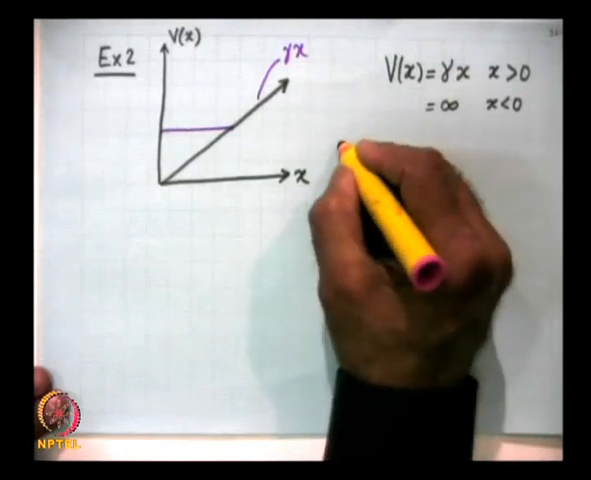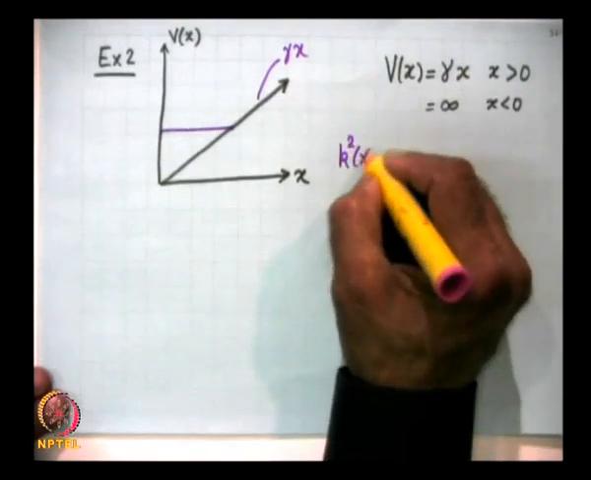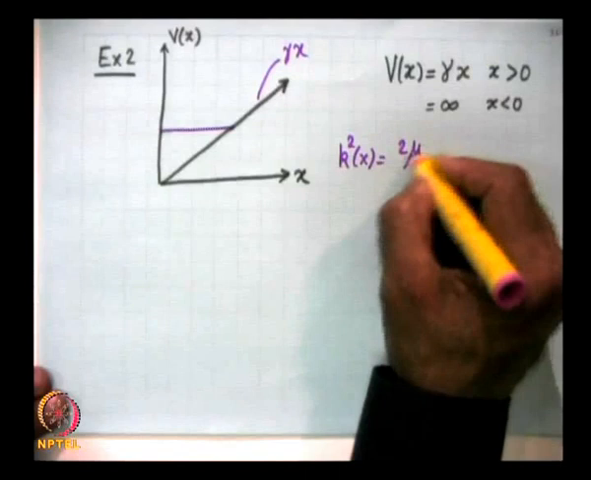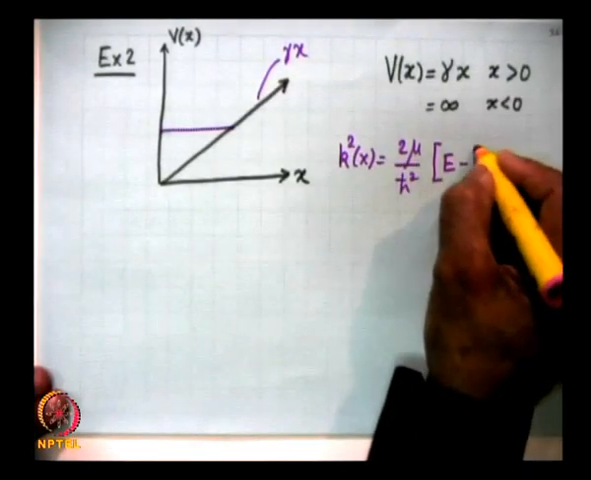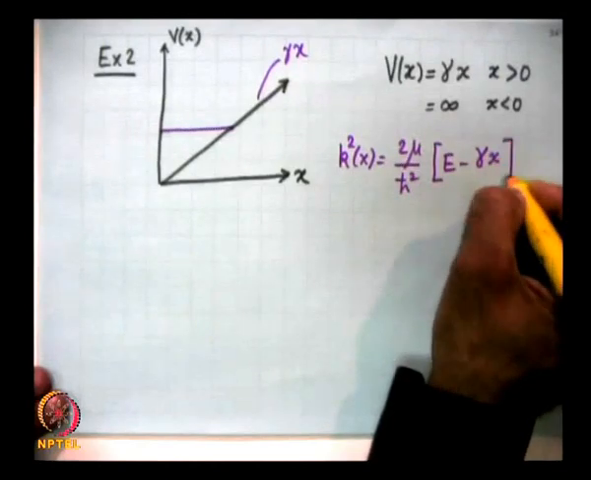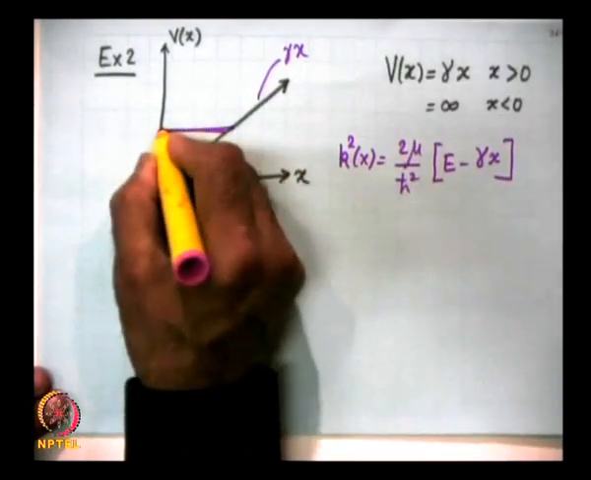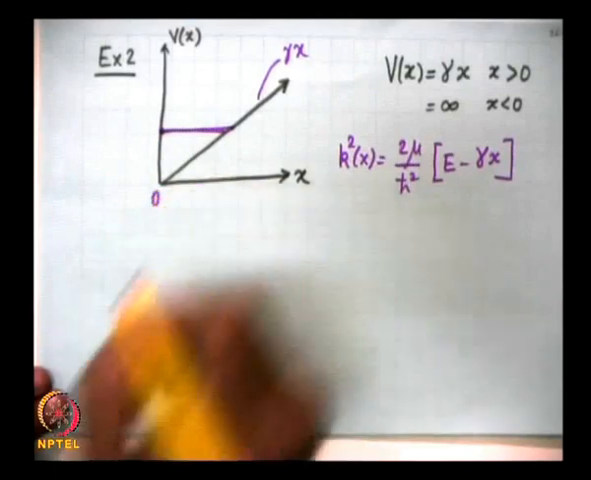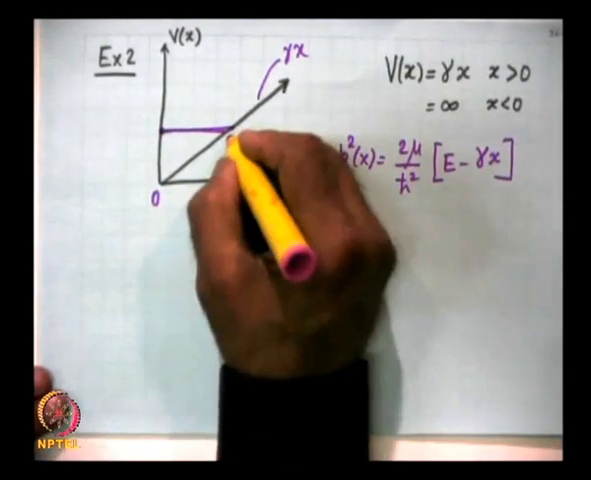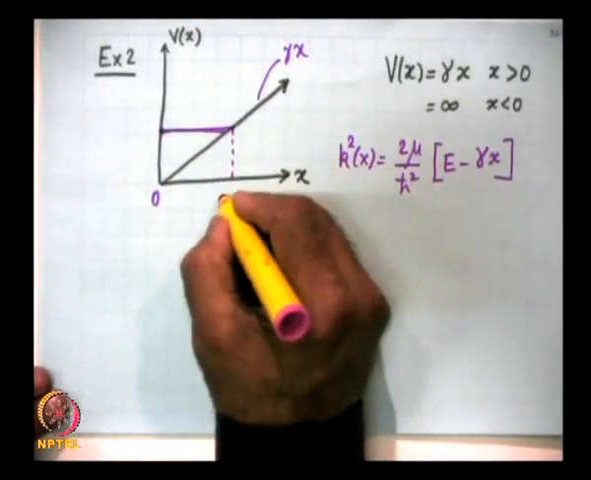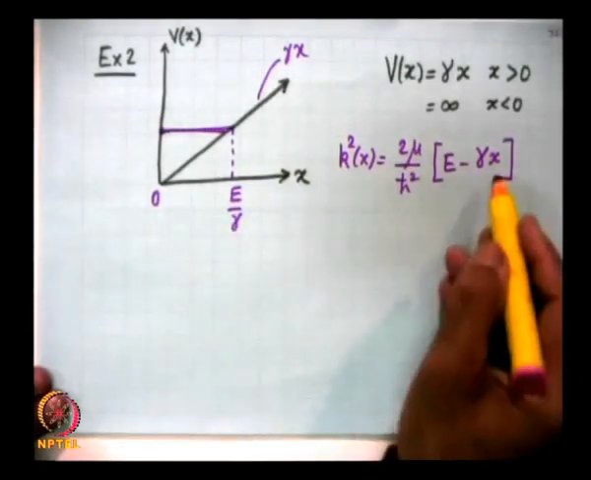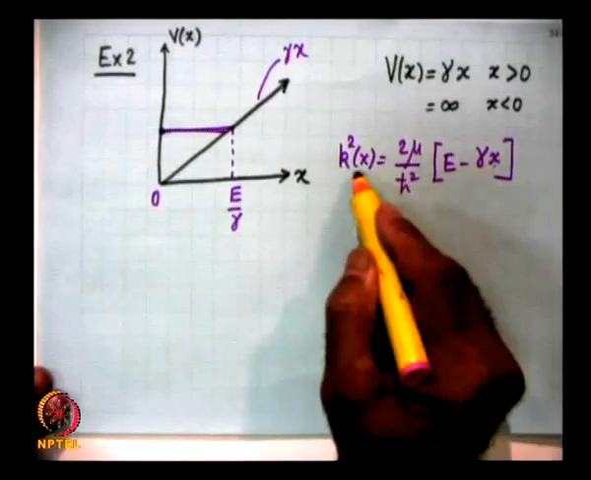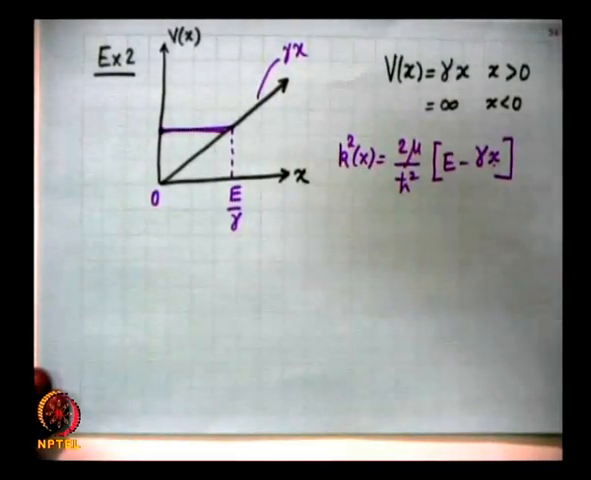So, my k square of x will be 2 mu by h cross square times E minus gamma x. So, one turning point is at x is equal to 0 and the other turning point is at x is equal to E by gamma. I hope this is clear. At x is equal to E by gamma, k square of x is 0. And let me solve this.